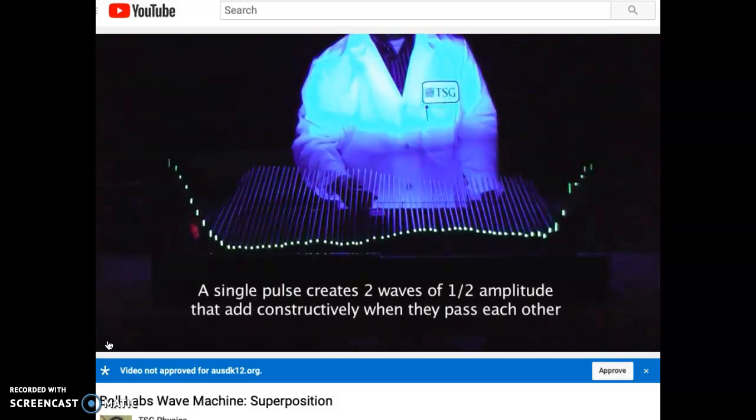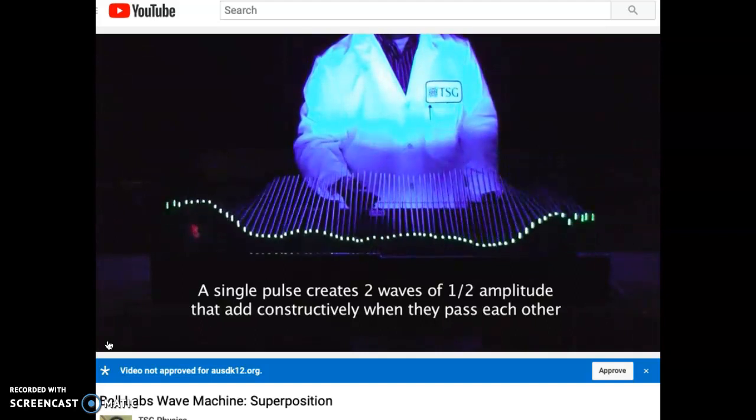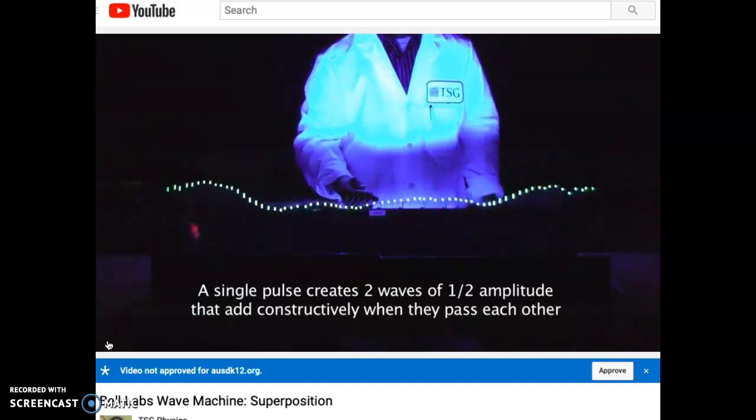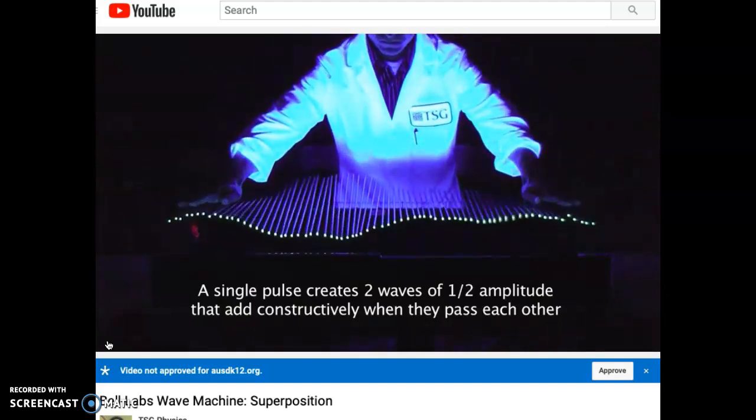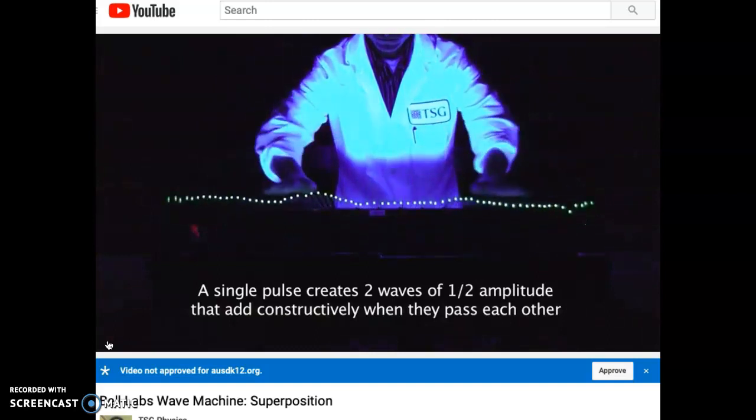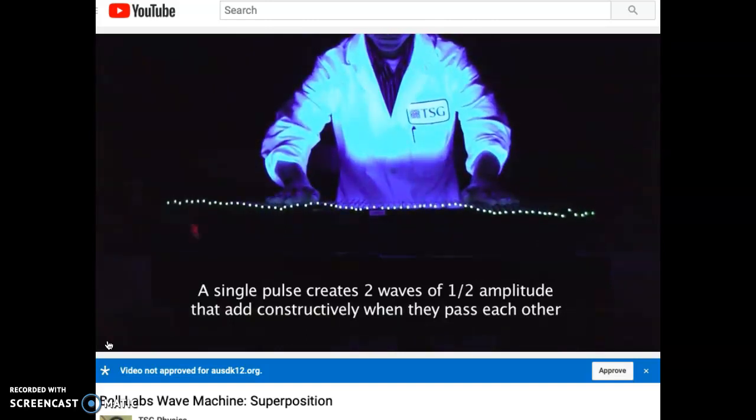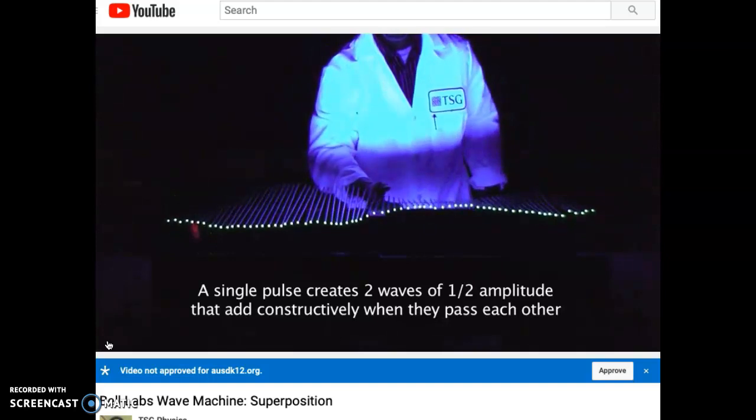Two waves are going to come together in the same place right there at the same time. Did you see that? They build on each other. They add on to each other. They also pass through each other, and while they're passing through each other, they're adding constructively.